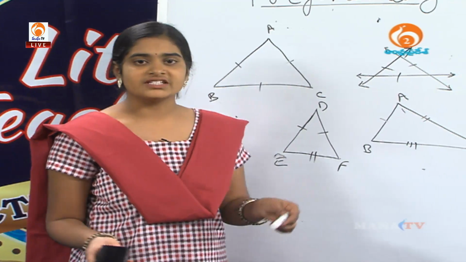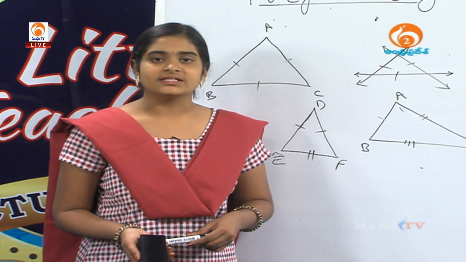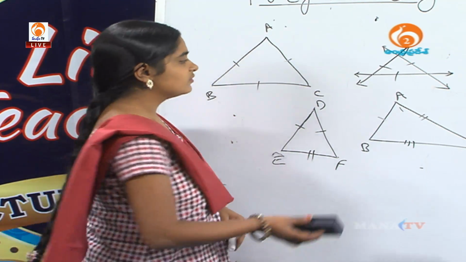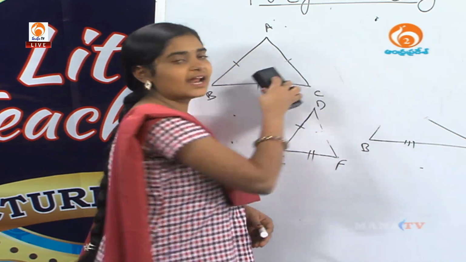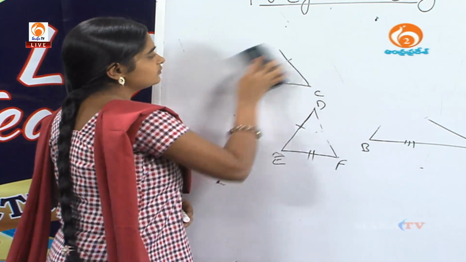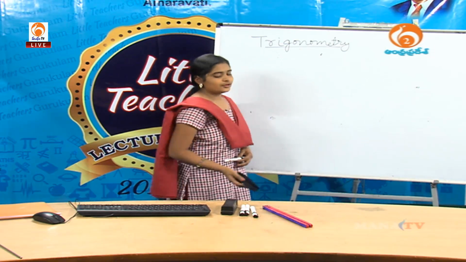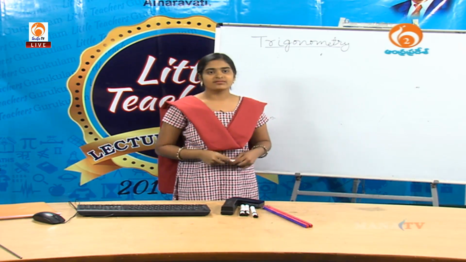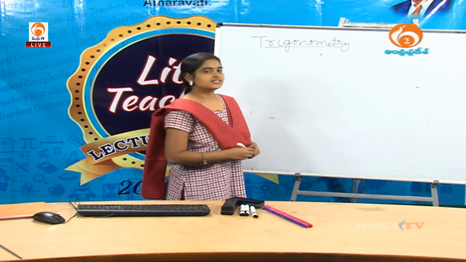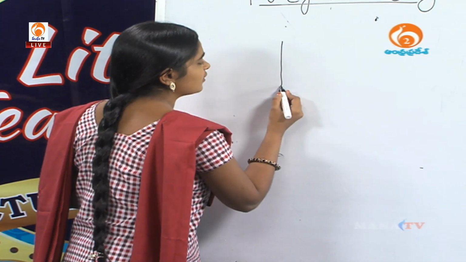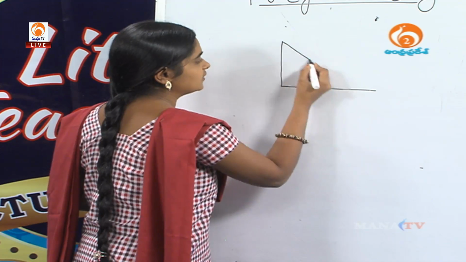Okay, on the basis of the angle there is another type of triangle called a right triangle. Do you know the shape of the right triangle? Okay, see here, this is the shape of the right triangle.